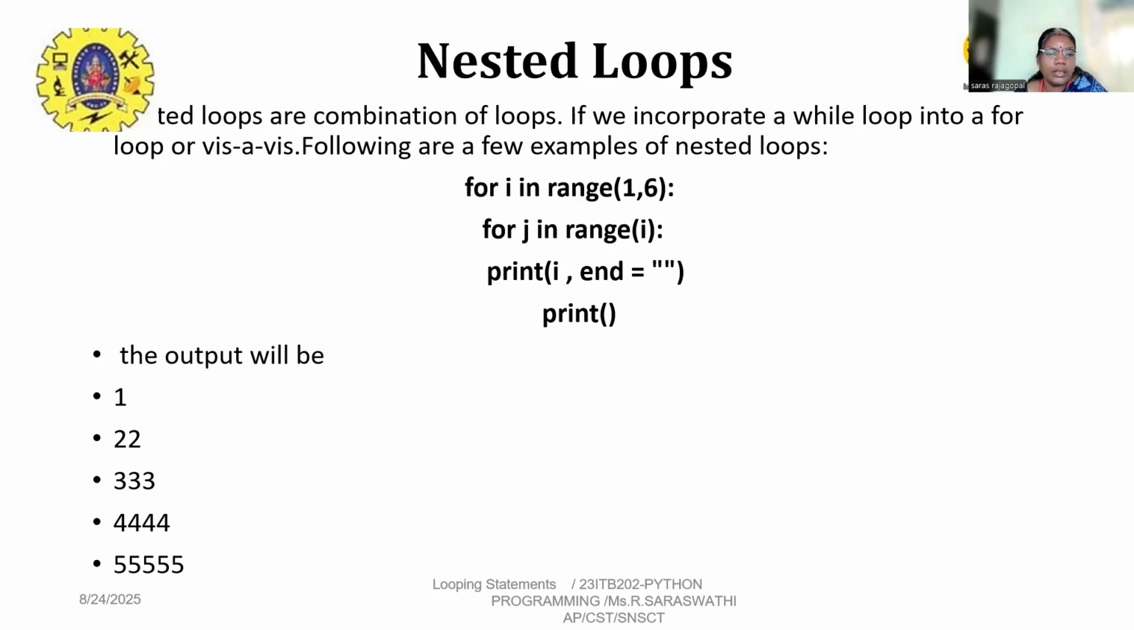The output will create rows and columns. The first row has 1, the second output is 2, 2, the third output is 3, 3, 3, and the fourth output is 4, 4, 4, 4. Finally, the output will be 5, printed five times.